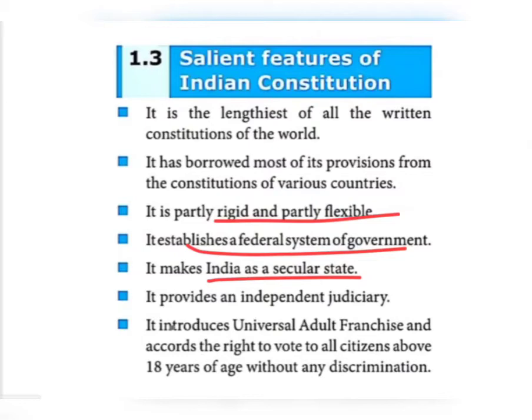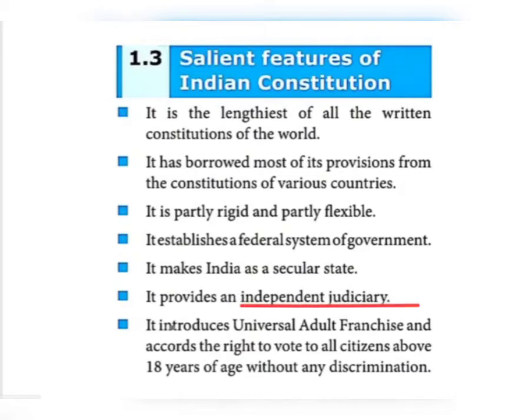So some other countries, for example, Nepal is entirely a Hindu country. Here, it does not depend upon any one religion. So India is a secular state. All the religious people have the right to speak about their religion. So that's the meaning. Then the next one, it provides an independent judiciary. Judiciary in the sense, what is that? Here, Supreme Court. Yes, Supreme Court and High Court are there. So that's the thing.